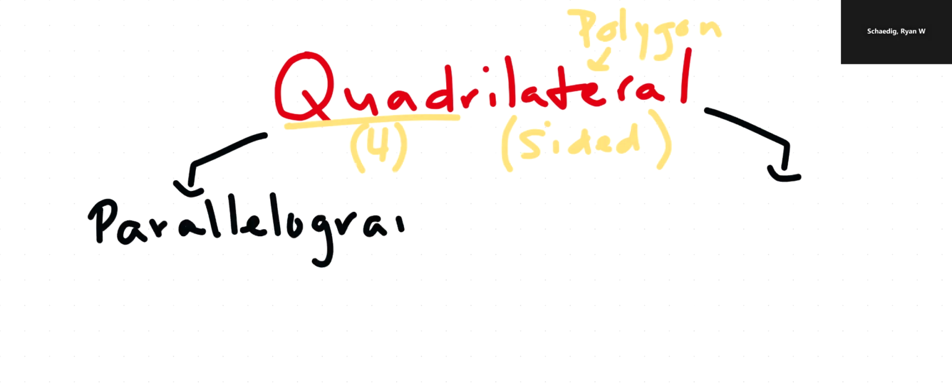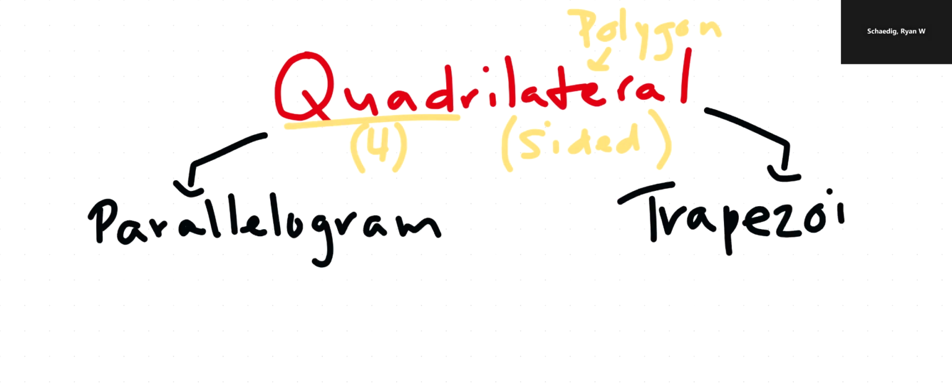And again, at any point, feel free to pause this video to write these things down. And then after that, you have a trapezoid. So these are the first subcategories of quadrilaterals, which are subcategories of polygons. So you can see all these things kind of build on each other. So next, we're going to dive into the differences between the parallelogram and the trapezoid.